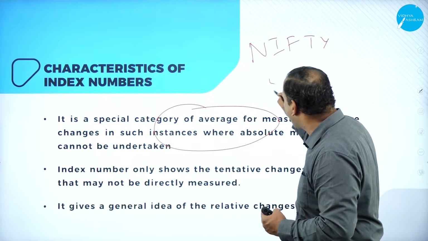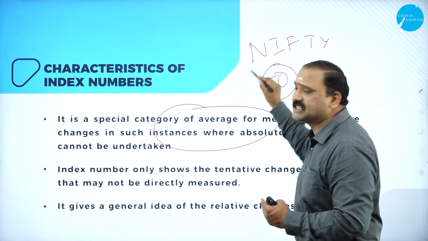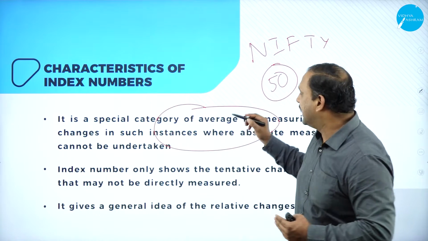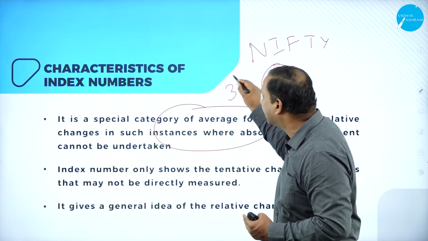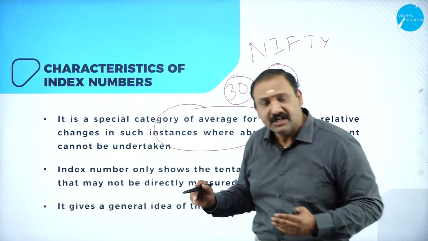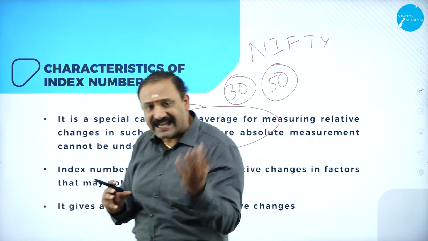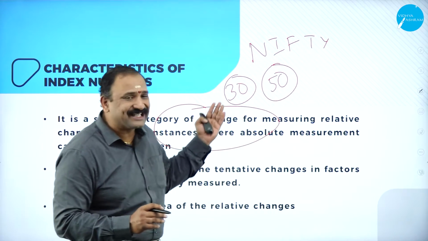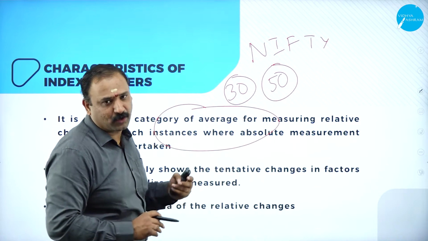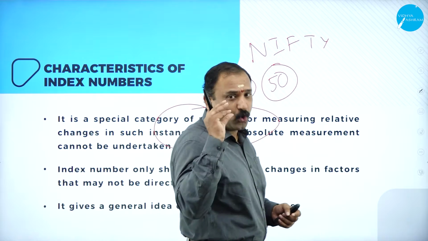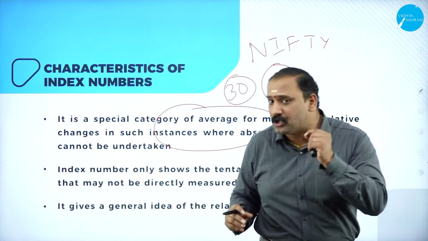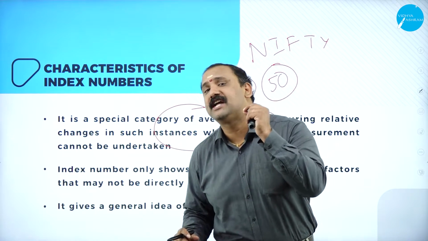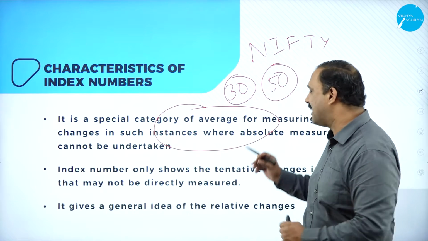So when I say the top 50 stock markets that are available, or when I say the top 30 stock markets in terms of the Sensex, it's an average. It is a collection. It is not a single value. It's not an absolute value. It's a collection of numbers that we are talking about. So index numbers will definitely have a predominant value when it comes to the word called averages.